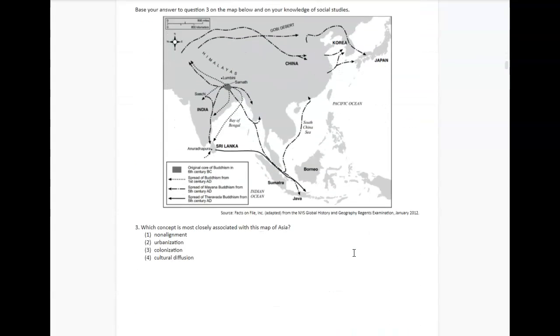Number 3 is based on this map. So you have the original core of Buddhism, and then all of these different lines are the spread of Buddhism over time. Which concept is most closely associated with this map of Asia? Non-alignment, urbanization, colonization, or cultural diffusion?